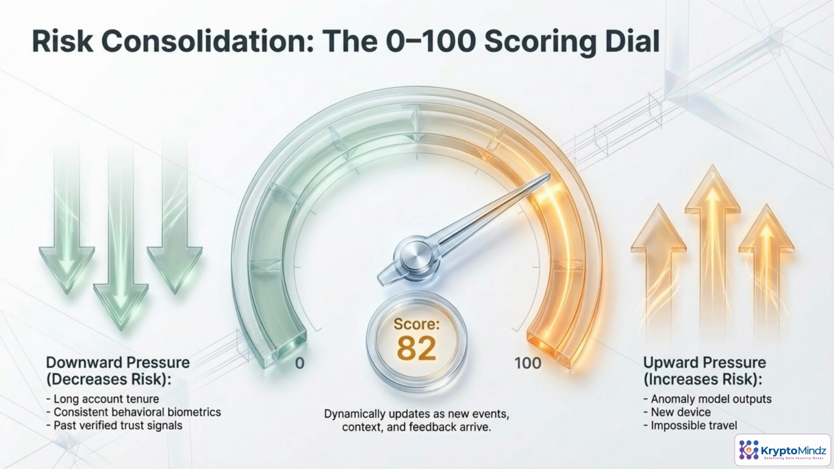You can picture modern identity systems constantly recalculating a single risk dial from 0 to 100. Every interaction pushes that dial up or down. Downward pressure comes from long account history, consistent behavior, and many past good events. That earns the user more trust and fewer challenges. Upward pressure comes from anomalies: a strange device, impossible travel, or model signals that this looks off. Because the score is dynamic and updates in real time, it can drive adaptive decisions: let it through, add friction, or block and investigate.